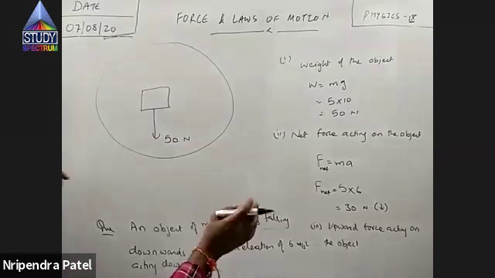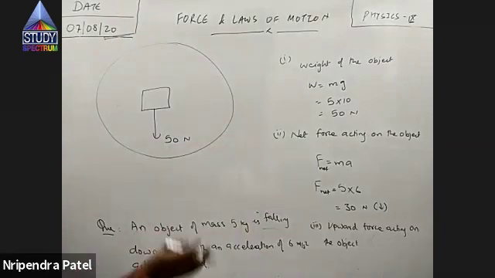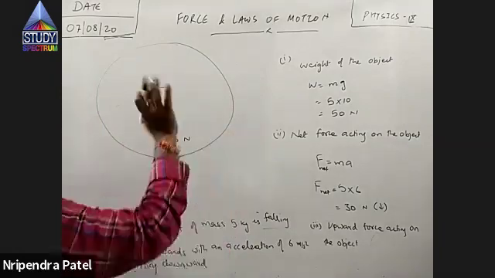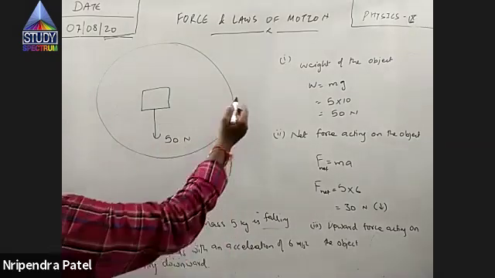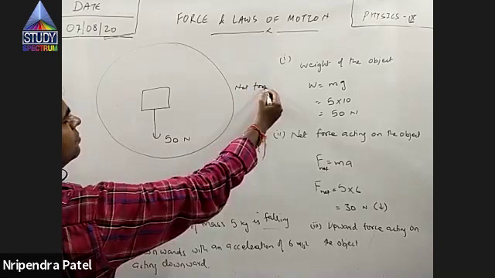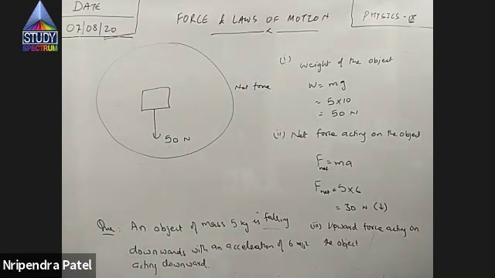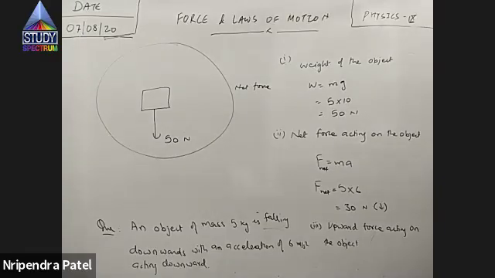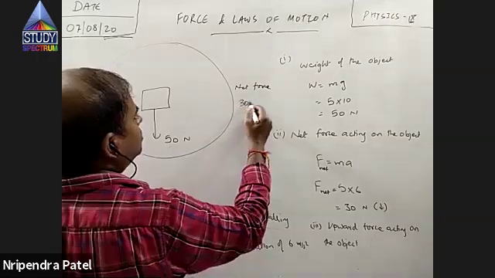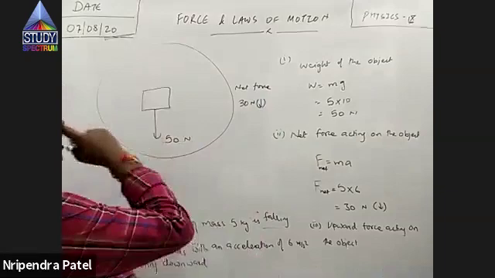You have not heard of air drag or whatever, you don't need to know. Can you say what is the net force? It's already 30 downwards. So the net force is 30 Newton downward.